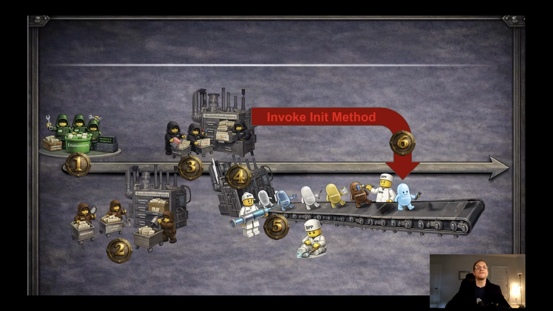Okay, so now we are coming closer to the explanation of the difference between the two methods of the bean post-processor. Each bean post-processor will be invoked on each bean twice. The first method will be invoked once and the second one will be invoked once. So it's two chances for each bean post-processor to modify the bean.